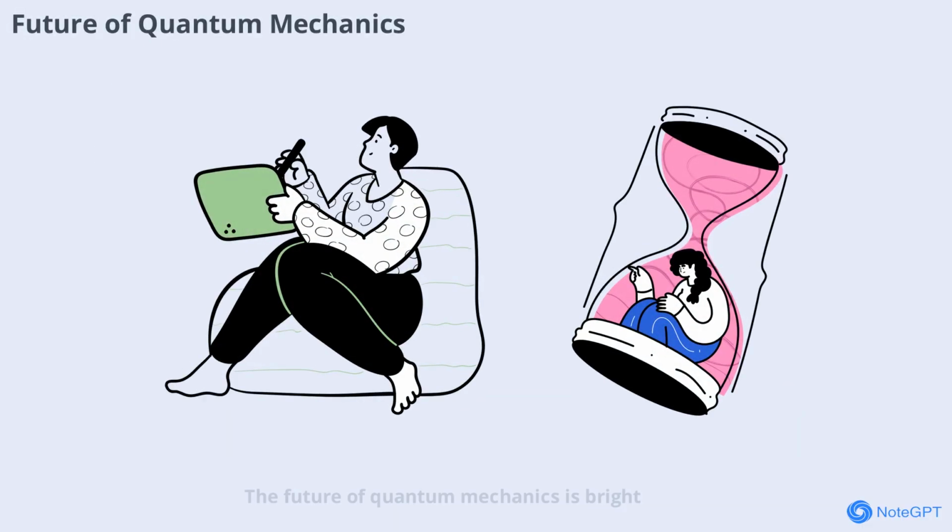The future of quantum mechanics is bright, with new discoveries and technologies on the horizon. The Schrödinger equation will continue to play a central role as scientists explore quantum computing, communication, and new materials. The quest to understand the quantum world is far from over.